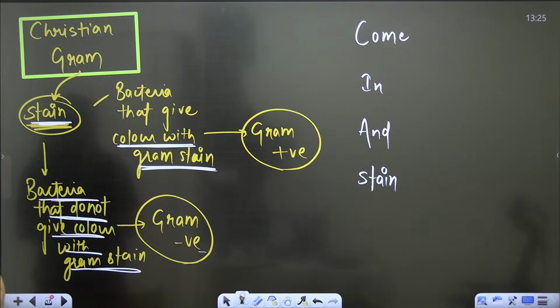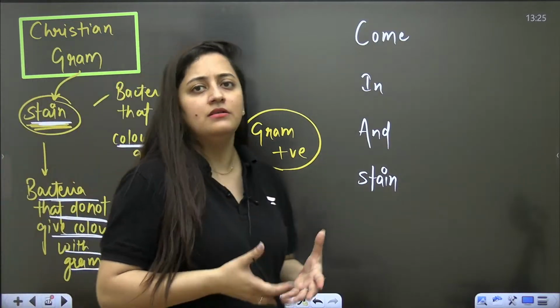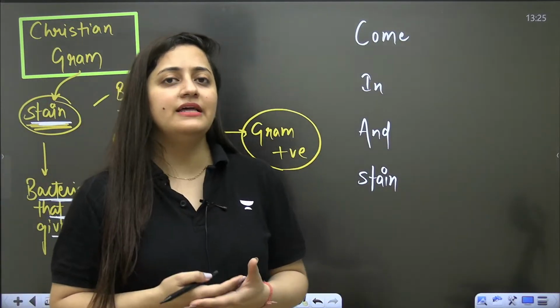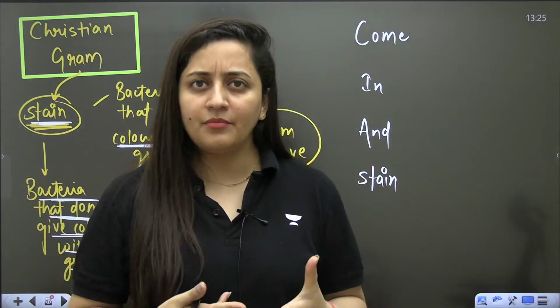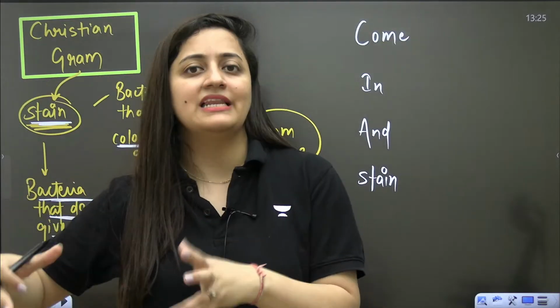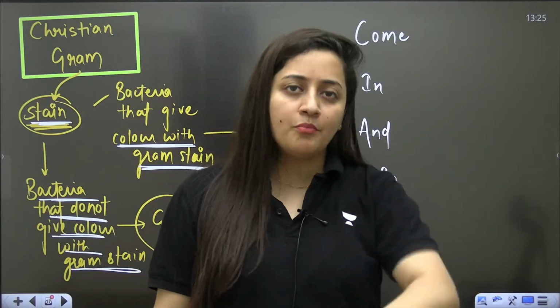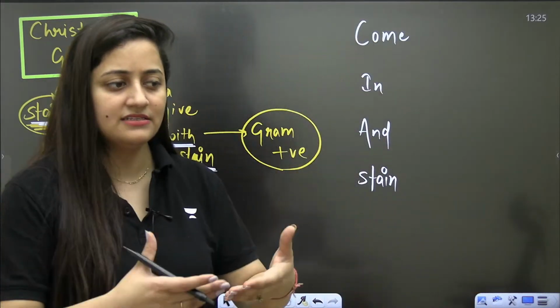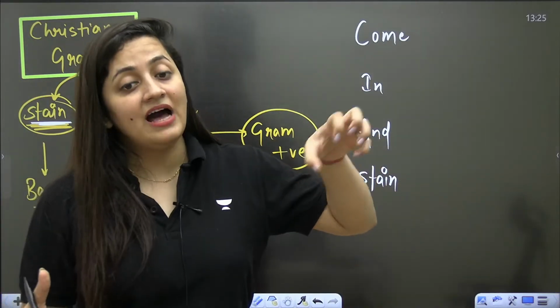So obviously, first of all, what do we need to do? We have to collect the sample of bacteria. I don't know whether you have done it in your school or not. And there are some steps of the staining that you need to follow. I will not discuss those steps in detail, but whatever is important for your exams, let's discuss it. There will be the trays in which you put your sample, that is your bacteria. Then you have to add the color.